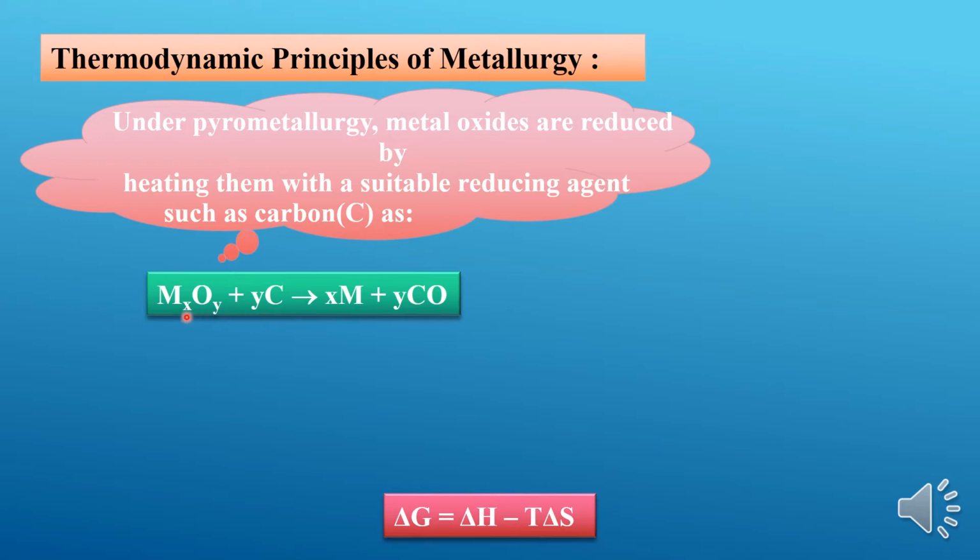Pyrometallurgy in the sense the process of heating metal oxide. M stands for metal, O stands for oxygen. Metal oxide when it is heated with a suitable reducing agent, that is carbon, gives you free metal, plus some gases are released, that is carbon monoxide gas is released.